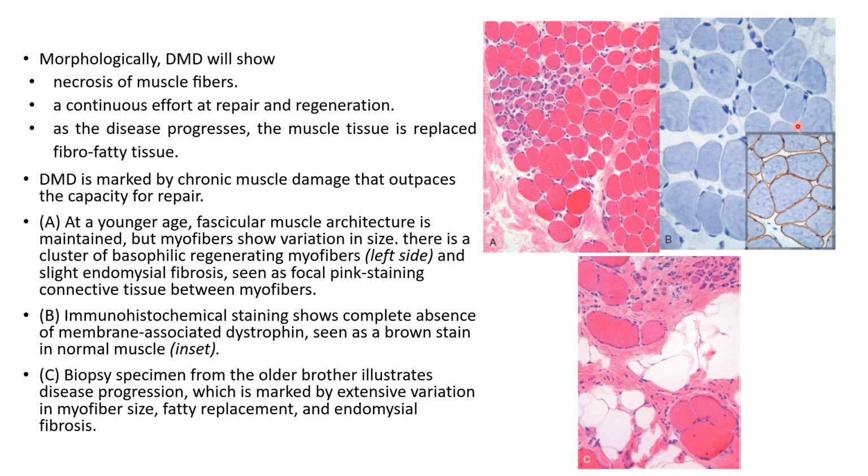Immunohistochemical study will show the absence of dystrophin. This is a membrane-associated dystrophin. This is the color of normal dystrophin-containing muscle fibers. And you can see here there's lack of the dystrophin fibers. And in the last biopsy, you can see there's replacement of the muscle fibers with fat and fibrosis.